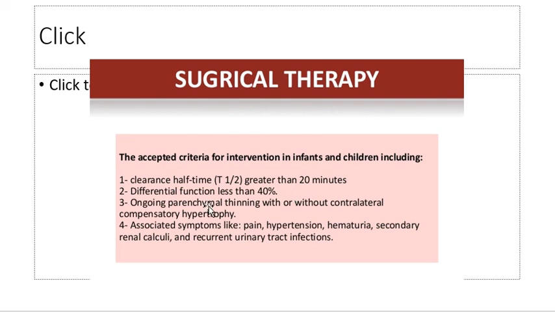Radiopharmaceutical is given and the differential renogram is taken and calculated. Ongoing parenchymal thinning with or without contralateral compensatory hypertrophy. It's also decided on it. Associated symptoms like pain, hypertension, hematuria, secondary renal calculi, and recurrent urinary tract infection.